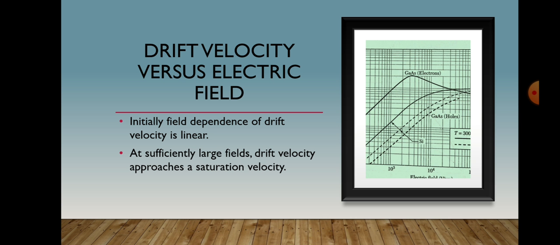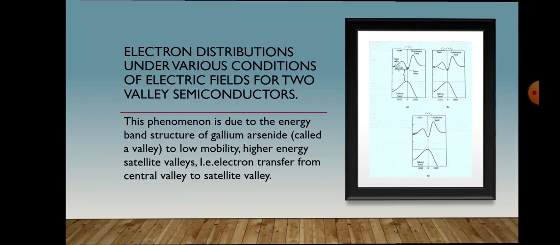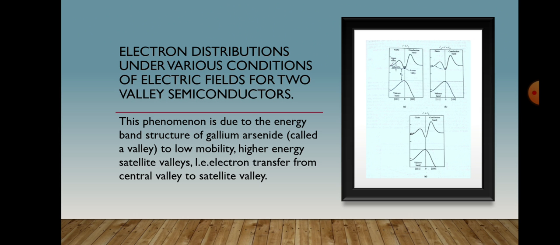increases. This phenomenon is due to the energy band structure of gallium arsenide that allows transfer of conduction electrons from a high mobility energy minimum called a valley to low mobility higher energy satellite valleys, that is, electron transfer from the central valley to satellite valleys along the 111 direction, as we have discussed previously.